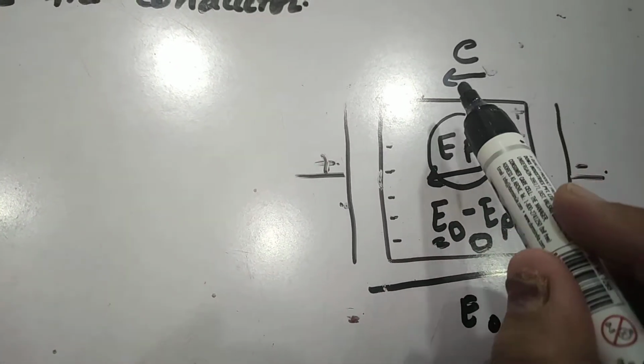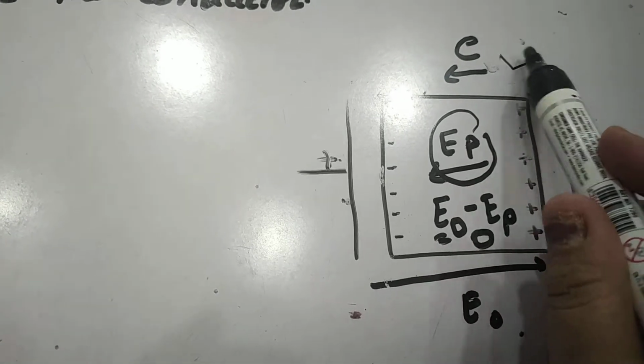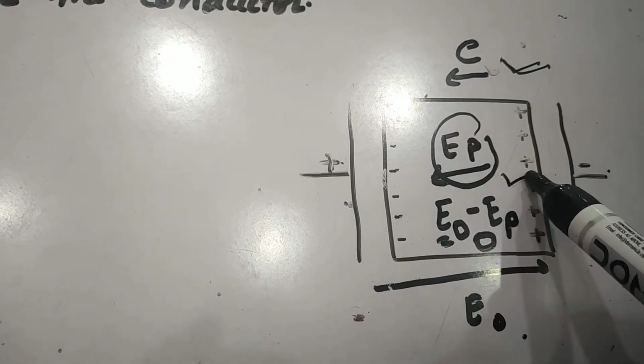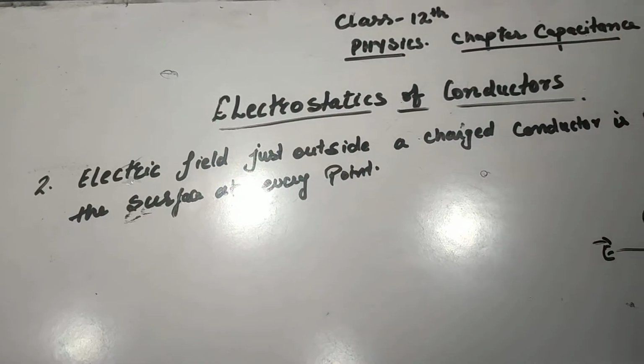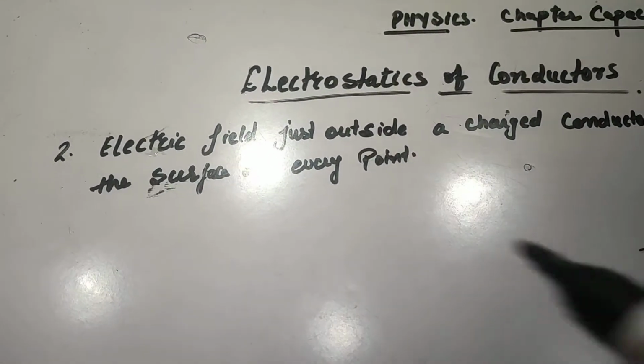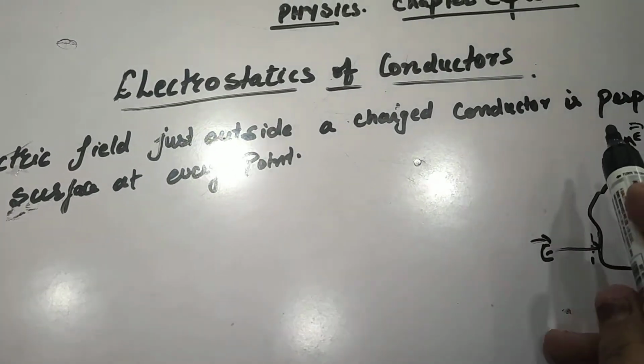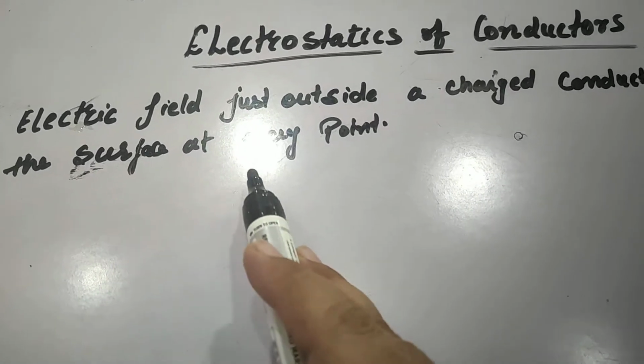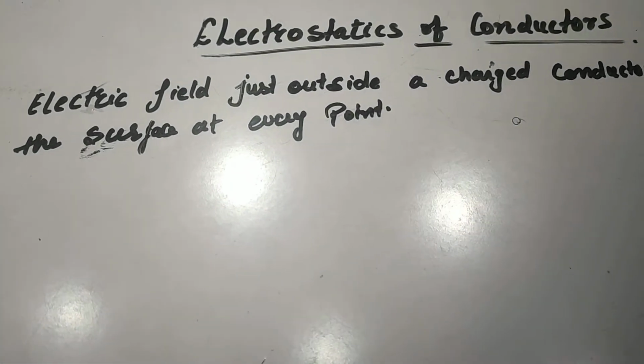So we can say that in the electrostatic condition, when the charge stops flowing inside the conductor, electric field is zero.